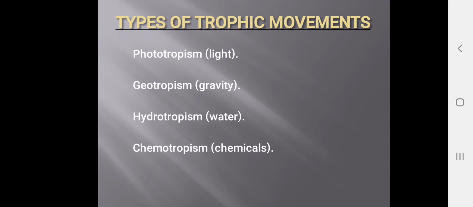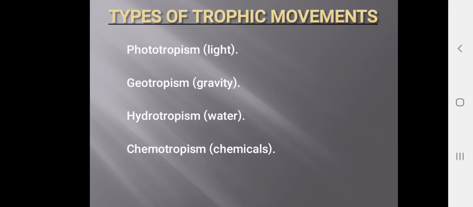We have different types of tropic movements in plants. They are phototropism, geotropism, hydrotropism and chemotropism. Photo means light, geo means gravity, hydro means water, chemo means chemicals. These are the different tropic movements we can see in plants.